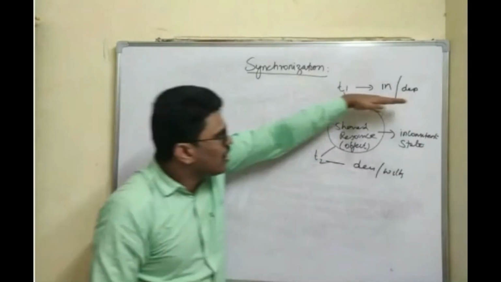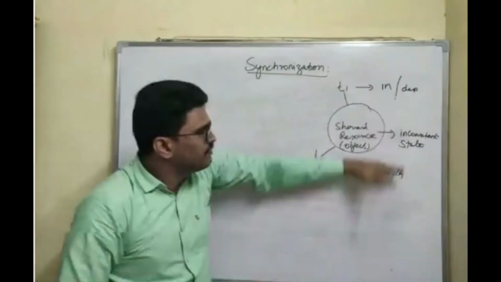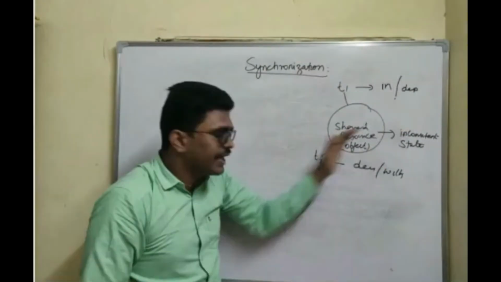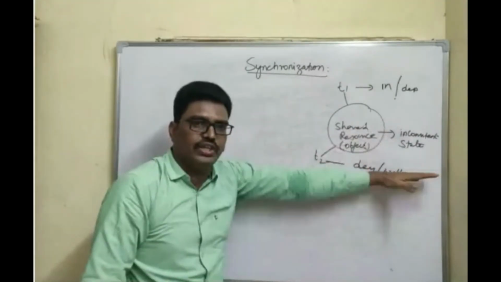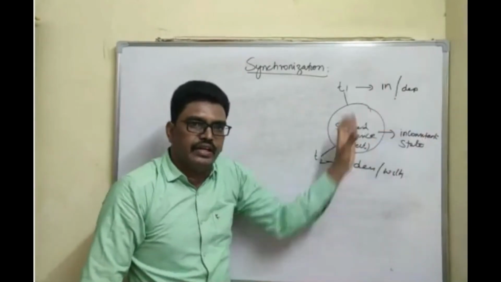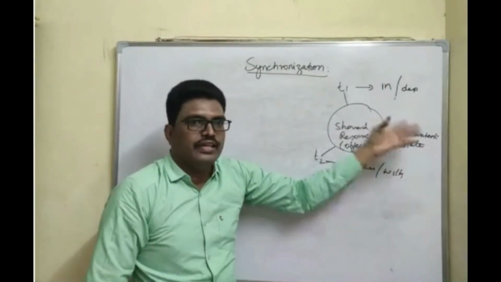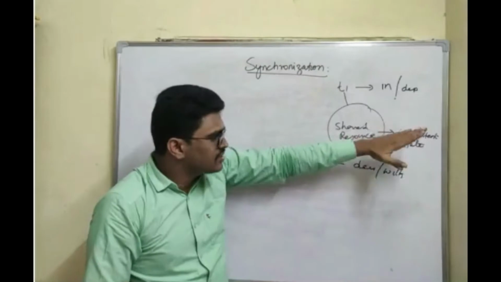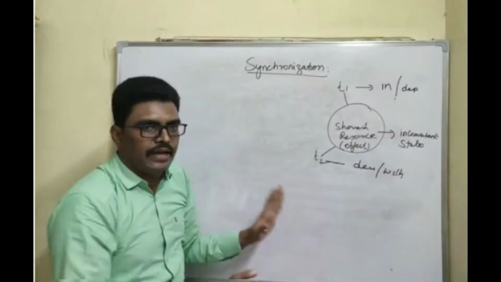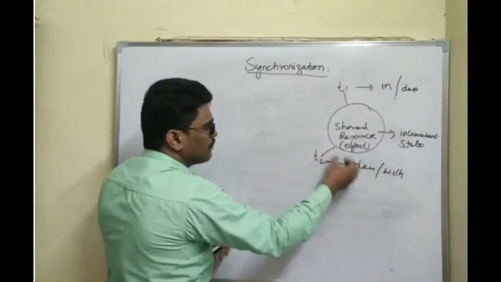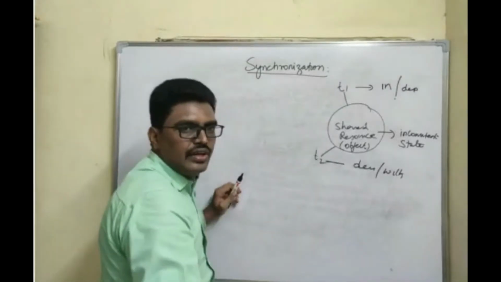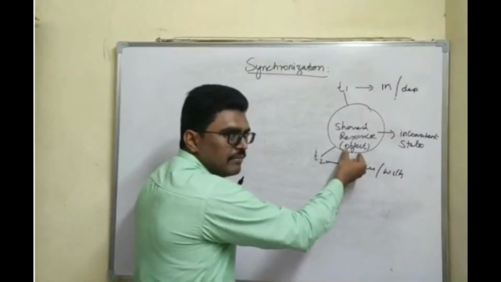If you are not synchronizing this, and both are executing on the same account at the same point of time, you will get inconsistent data. The amount may be displayed in a wrong way. Inconsistent means wrong, you are going to get an illegal state. So the main problem is when two or more threads are accessing a shared resource, the resource may enter into an inconsistent state. The resource is nothing but a shared object.